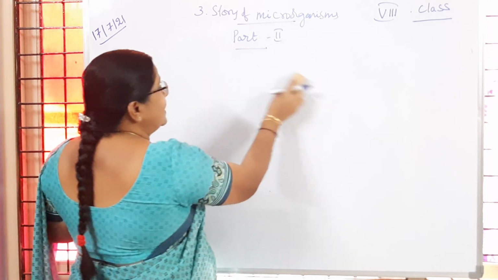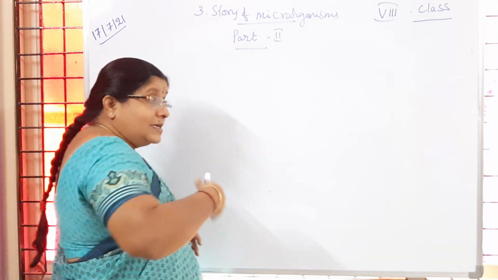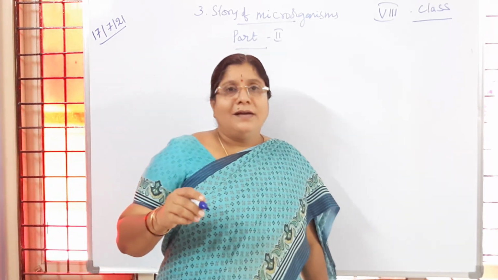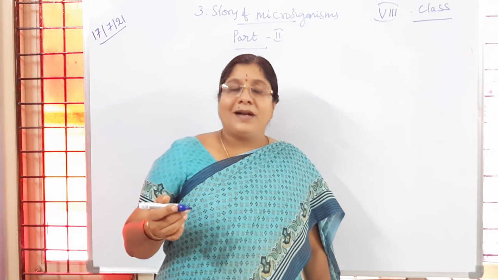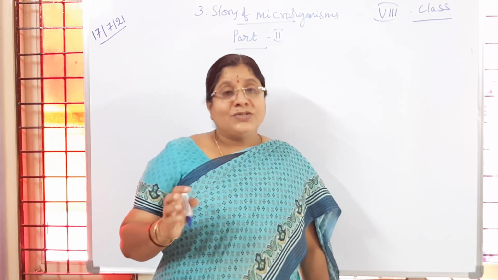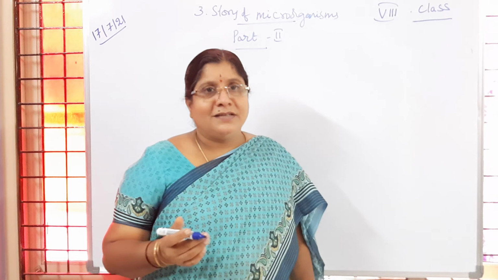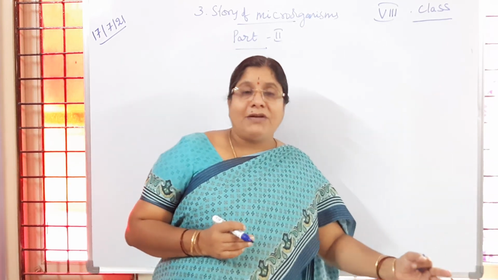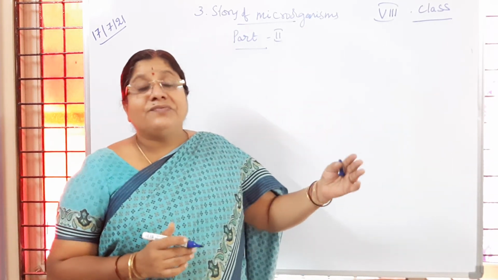So now that is one side of the coin. On the other side of the coin, if we observe, microorganisms are responsible for diseases. Then we call them enemies. First, all the things we have learned, they are acting as friends to us.